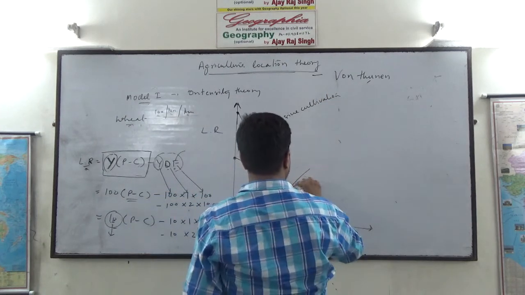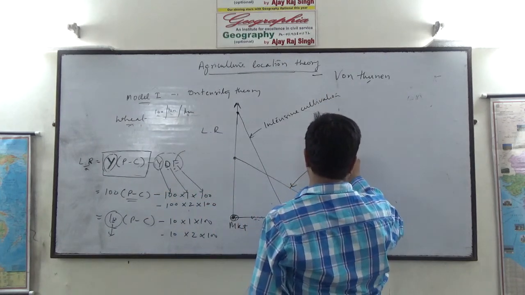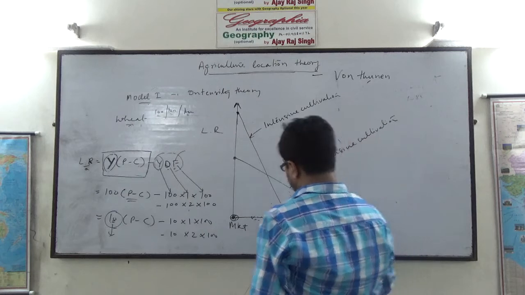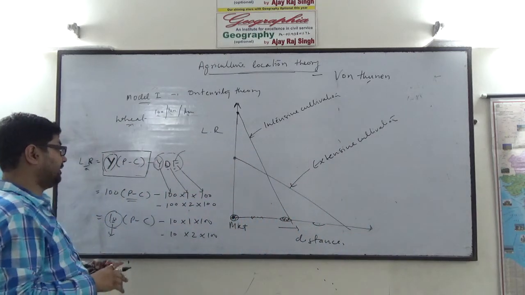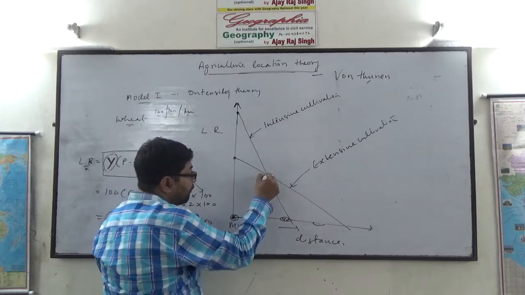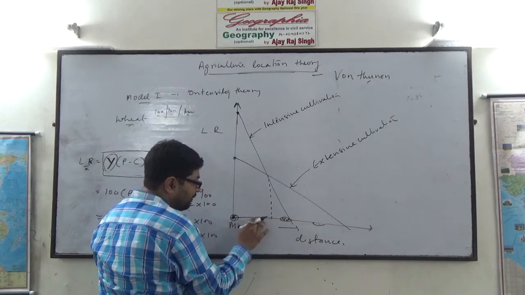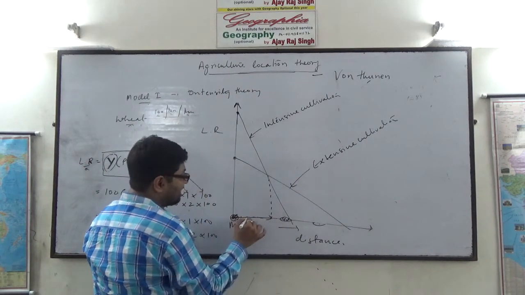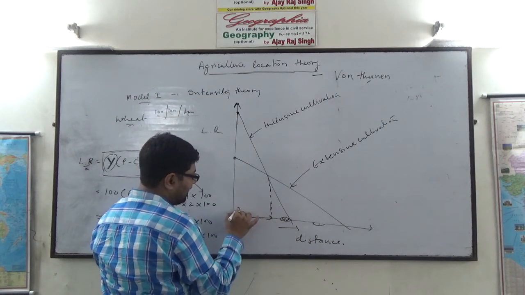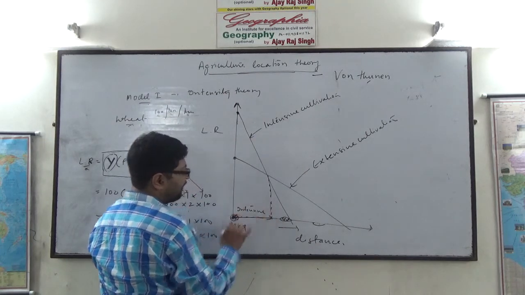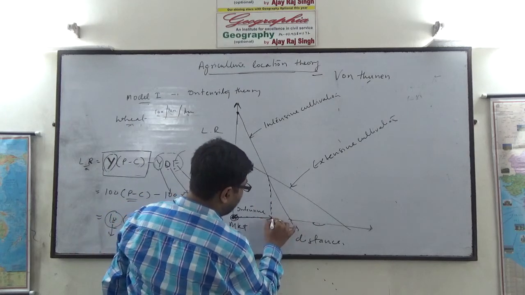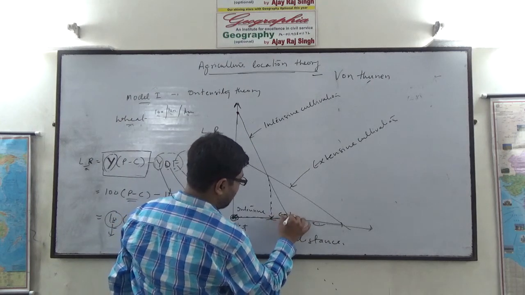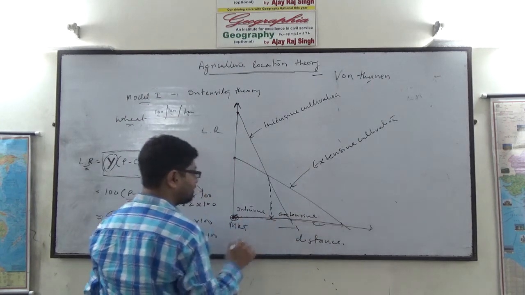This is the locational rent for extensive cultivation. Now what we see, before this, if the farmland is located somewhere in this region, then intensive cultivation in this zone is profitable. But if the farmland is located beyond this, in this zone, extensive cultivation is profitable. Why?